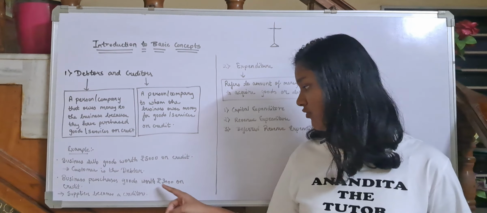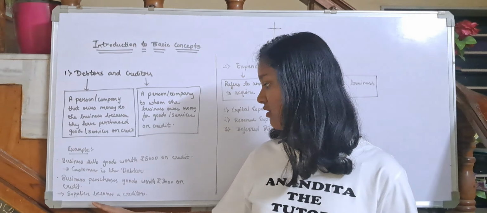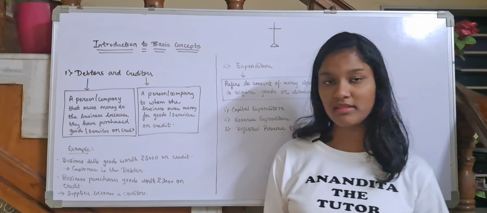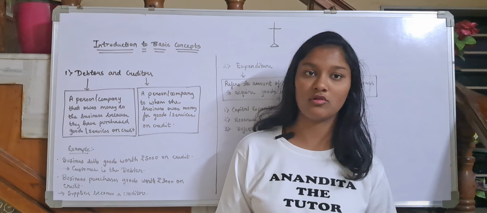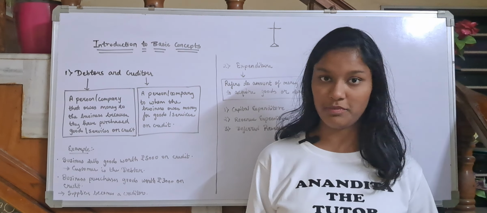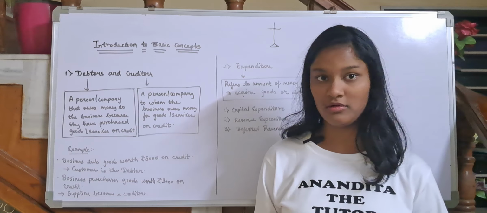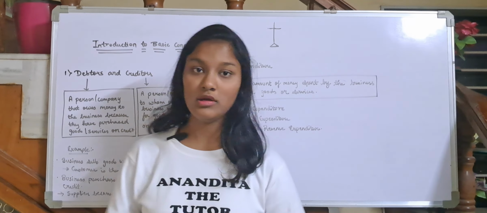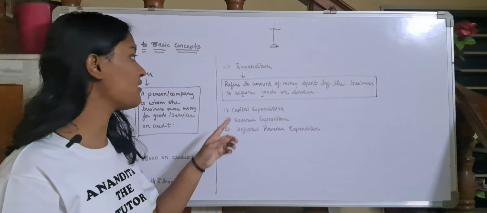A business purchases goods worth rupees 3,000 on credit. The supplier becomes a creditor. So as I said, I went into a grocery store and I haven't paid the money to the shopkeeper, so the shopkeeper will be the creditor. Okay. Now we'll move on to another concept, that is expenditure.